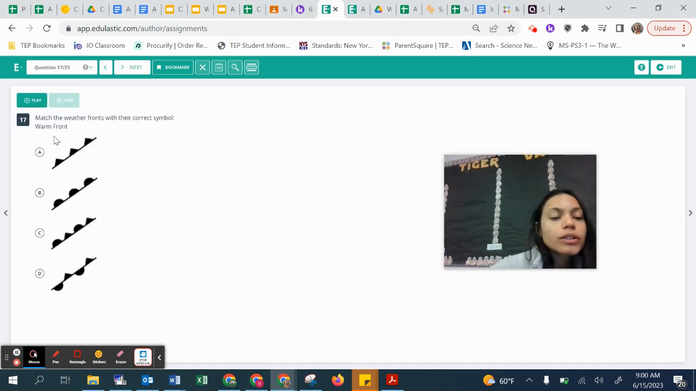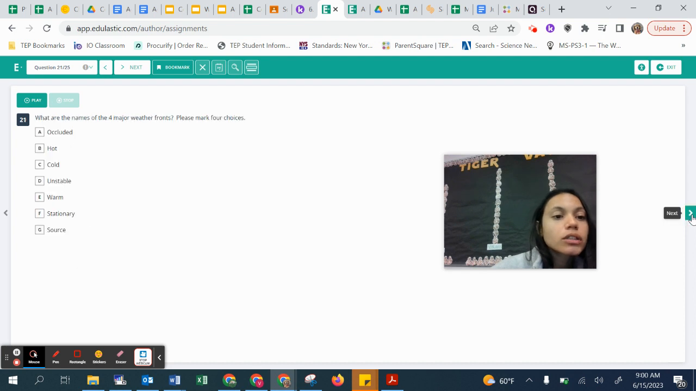Match the fronts with the correct symbol. This is a warm front, so which one matches a warm front? This one is the stationary front, so which one matches the stationary front? This one's occluded, so which one matches occluded? This is a cold, so which one matches a cold? 21. What are the names of the 4 major weather fronts? There's more than one answer. Please make 4 choices.